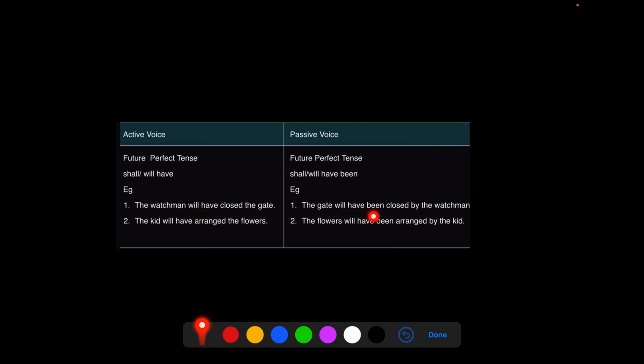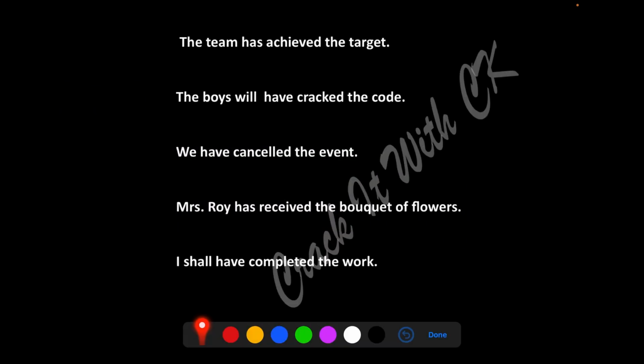The gate will have been closed by the watchman. The kid will have arranged the flowers. The flowers will have been arranged by the kid. That's it. So it's shall or will have, shall have been. This word been is important in all three tenses. Let us do some examples.